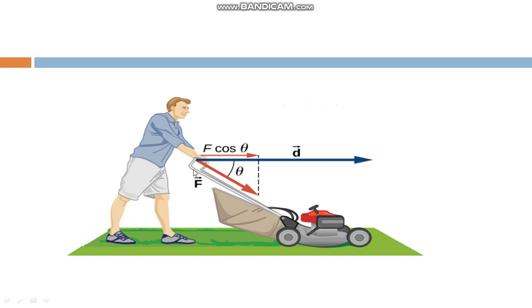See in this example, a man applies a force on a machine so that the machine is displaced. Now here the component of force along the direction of displacement is F cos theta.